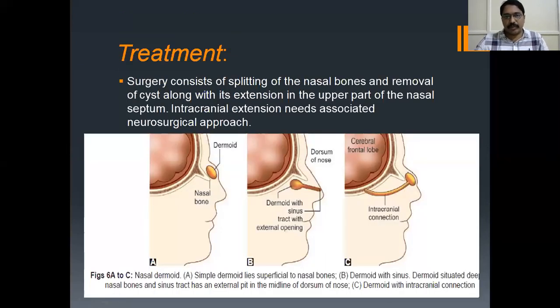See the diagram showing this. This is a dermoid, simple dermoid. See the dermoid with sinus tract opening on the dorsum of the nose, and even intracranial connection.